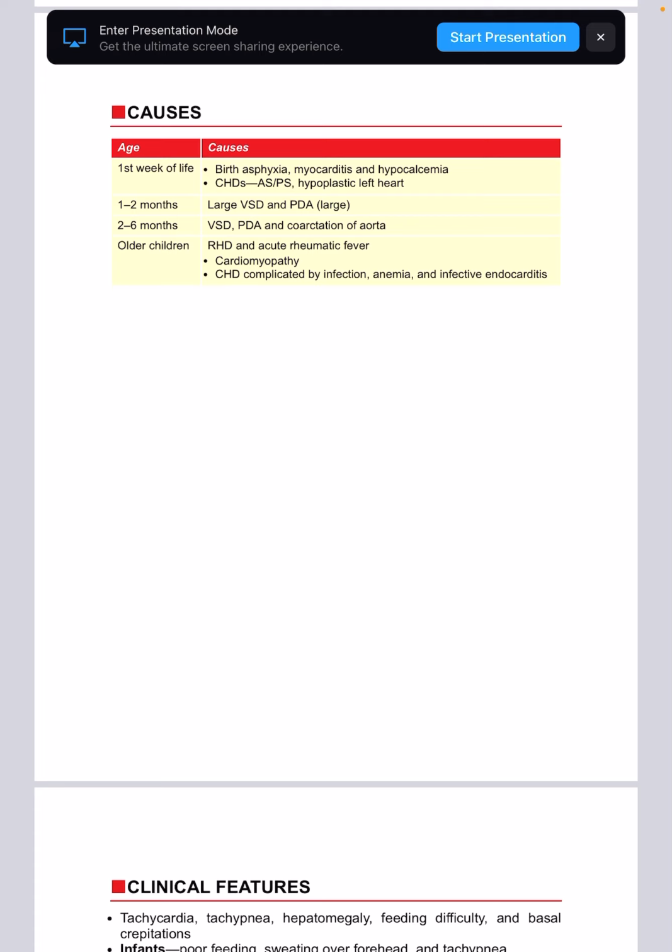In the first week of life, there could be birth asphyxia, hypocalcemia, myocarditis, or AS or PS, or hypoplastic heart. In 1 to 2 months, there could be CHD, VSD or PDA. In 2 to 6 months, there could be VSD, PDA or coarctation of aorta. And in older children, there could be RHD and acute rheumatic fever.